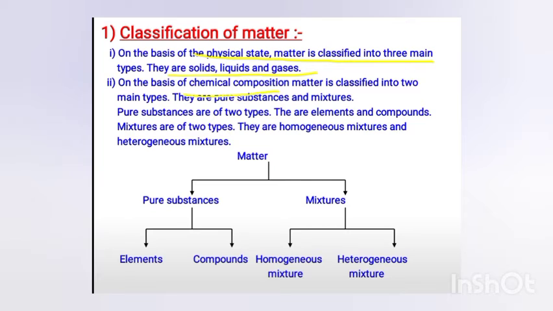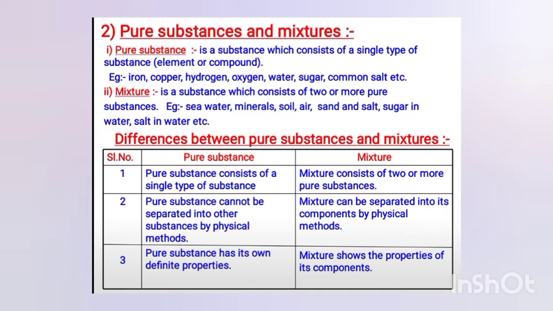On the basis of their chemical composition, they can be divided into pure substances and mixtures. Pure substances are of two types: elements and compounds. And mixtures are also of two types, that is homogeneous mixture and heterogeneous mixture. So matter is of two types: pure substances and mixtures. Pure substances are elements and compounds, and mixtures are homogeneous and heterogeneous. So first of all, we'll discuss pure substances and mixtures.